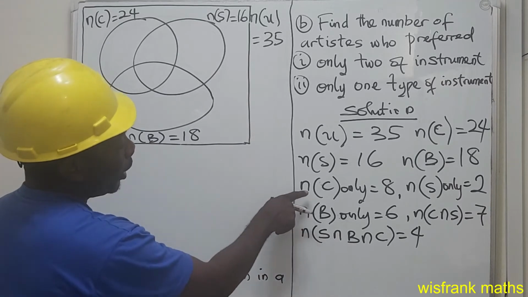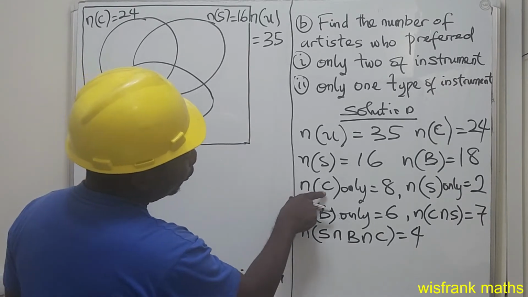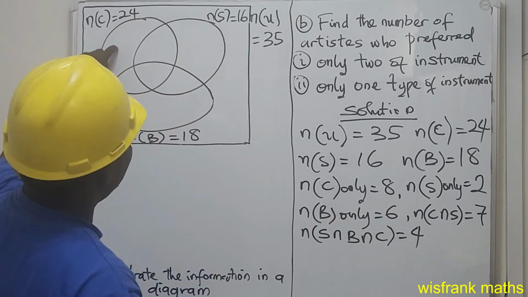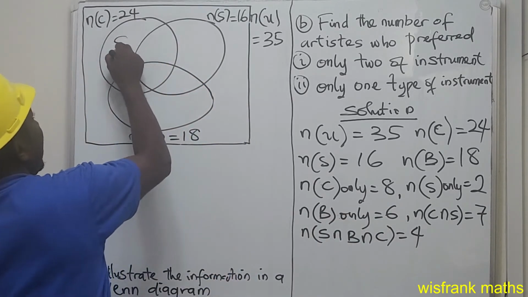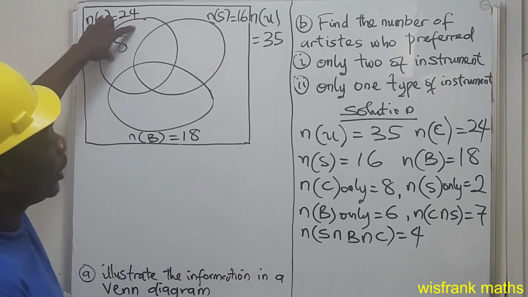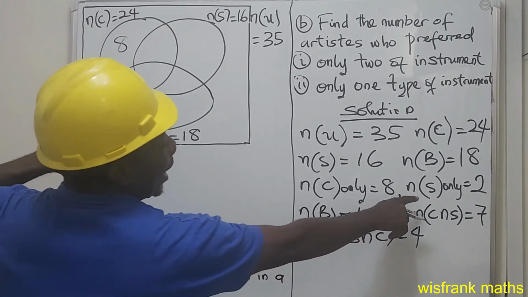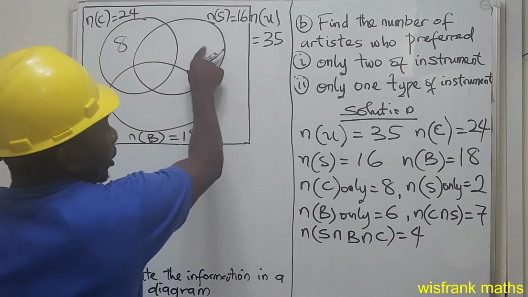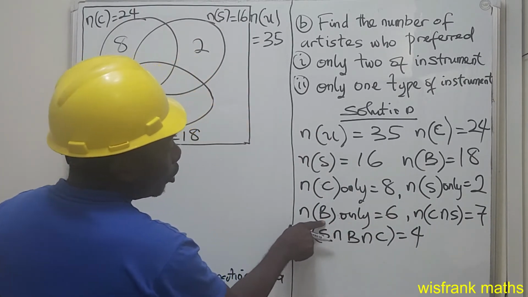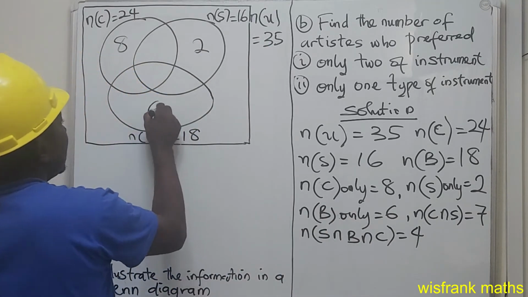We now have the number of cymbal only is 8. That is people that preferred only cymbal. Then we have saxophone only, which is 2. Then we have bongo only, which is 6.